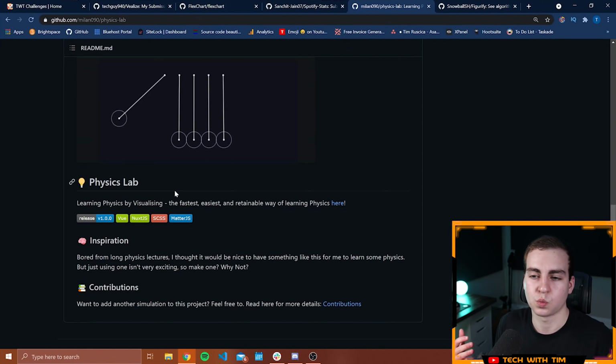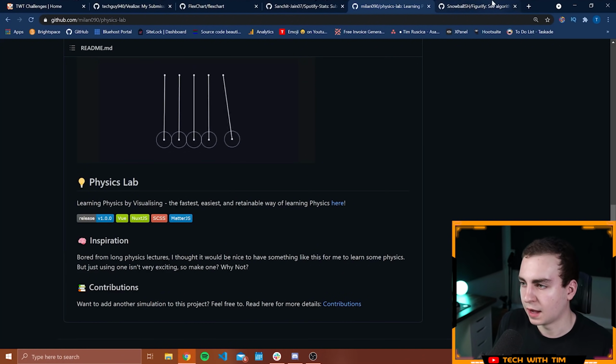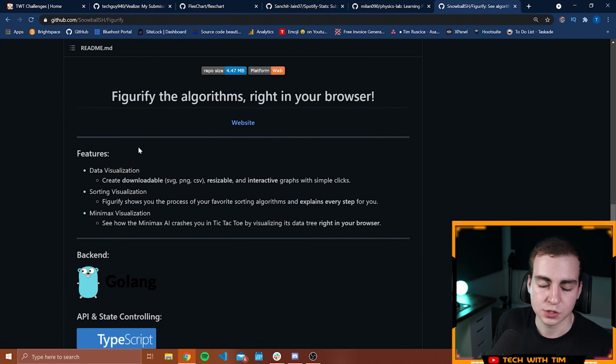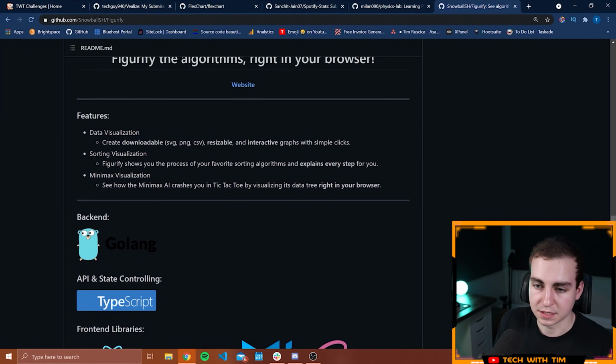Nothing wrong with that, but it just wasn't something that stood out as much as the other projects where I felt they had a little bit more uniqueness to what they did. And then with Figurify, same thing, really well done. I liked the UI decision. You went with something different than what most people are doing nowadays. The data visualization was interesting, but sorting visualizer is done all over the internet now, not super creative or unique. And the minimax I thought was a really good idea. I thought that could have had a lot of potential, but with tic-tac-toe, I just thought it was a little bit too simple for me to really appreciate what went into doing that.